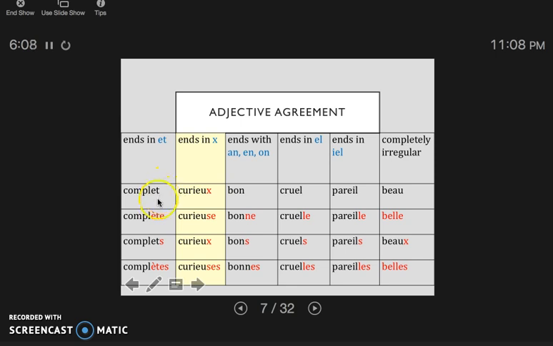We have complet, complète, curieux, curieuse, bon, bonne, cruel, cruelle, pareil, pareille, beau, belle. And again, these are common agreements: masculine, feminine, masculine plural, feminine plural.